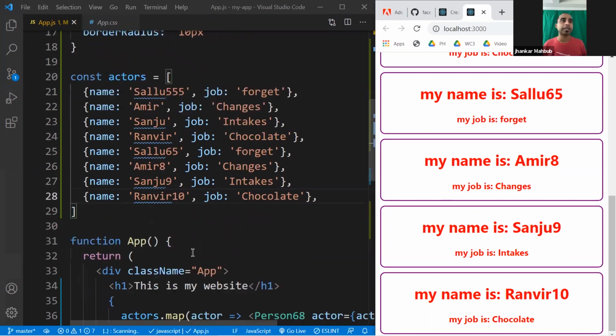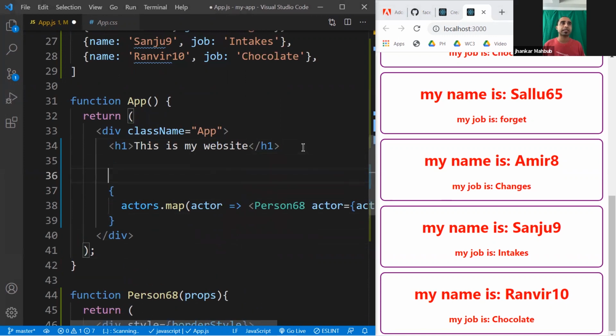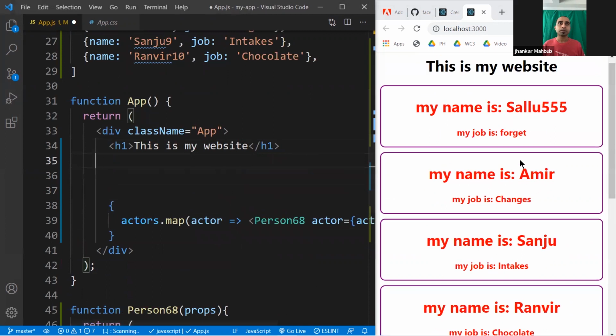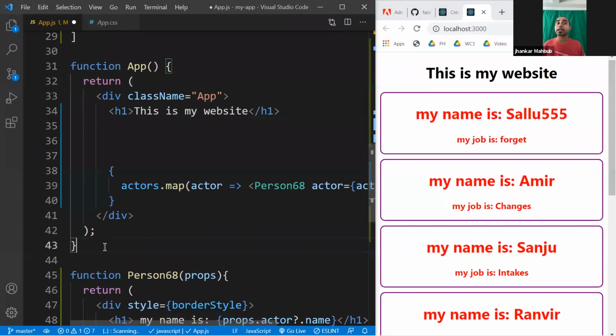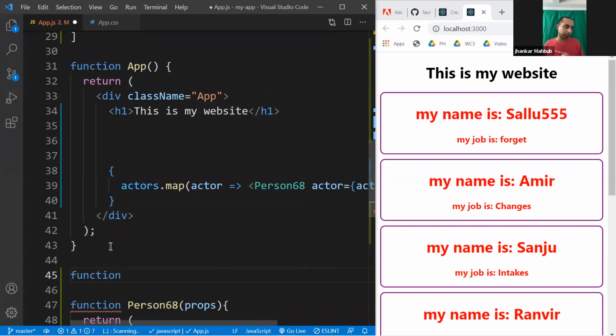And let's do that part. So here inside our app, we have this stuff. We can leave this here as it is. And here we can do some other stuff. For example, we can create another component, and we know it's super easy. We give it a name, a function. If you want, you can create an arrow function as well. But in my case, I'm just keeping it simple.